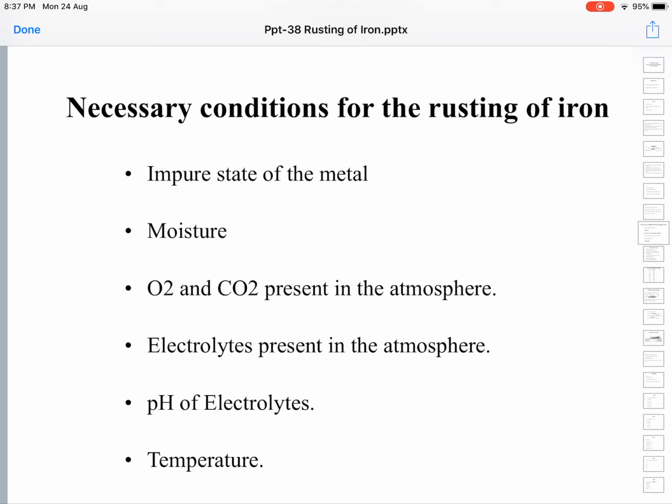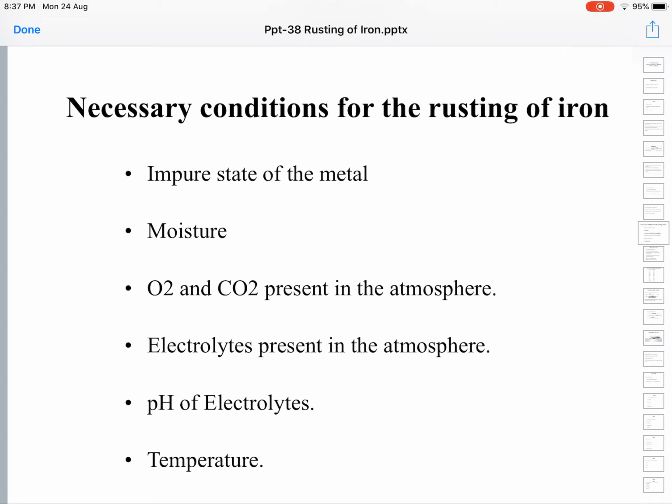Likewise, the reactive gases like oxygen and carbon dioxide present in the atmosphere will also react with iron and cause rusting. They will also increase the rate of rusting. Electrolytes present in the atmosphere, like HCl gas, will also increase the corrosion of the iron. If the pH of the surroundings is acidic, the rate of rusting will increase. The higher the temperature, the faster the rate of rusting.